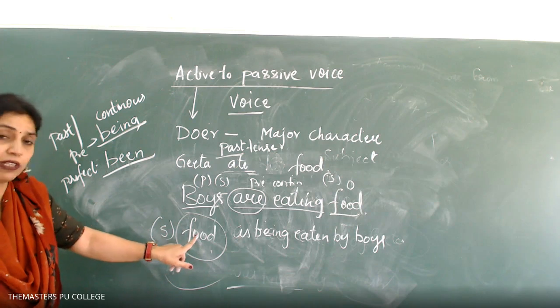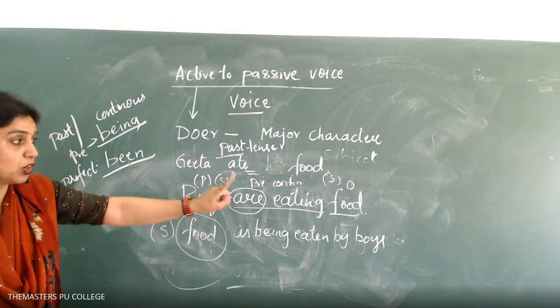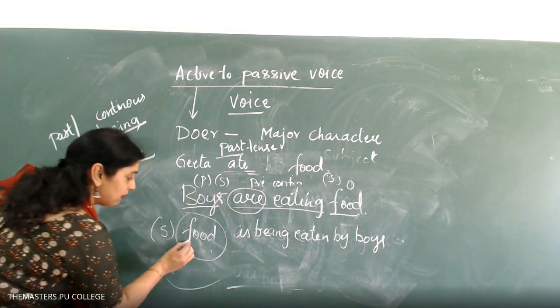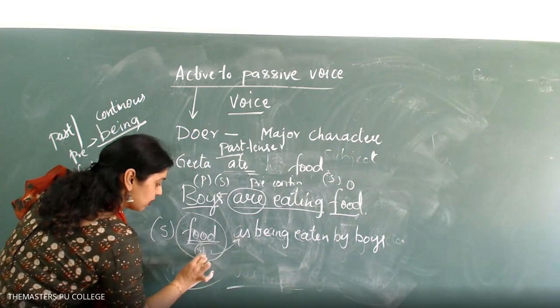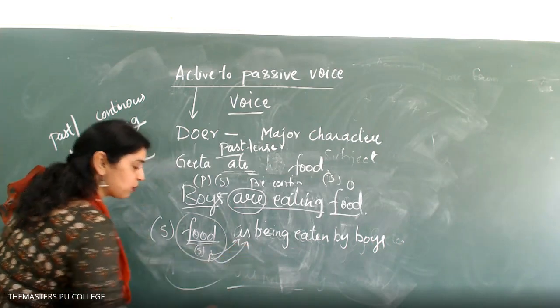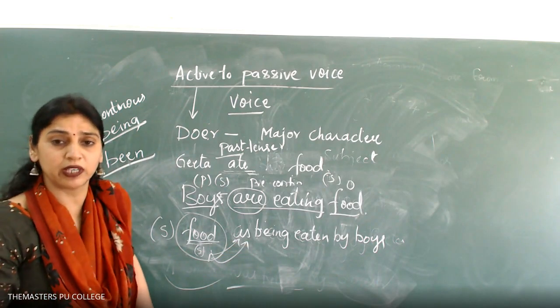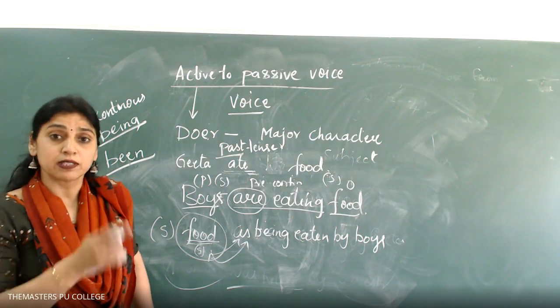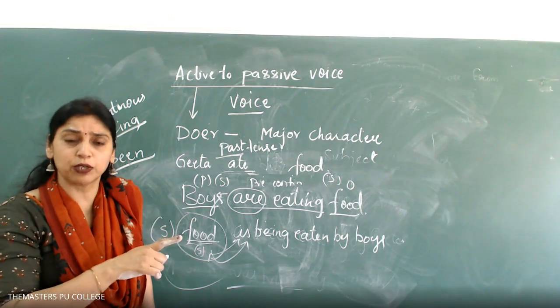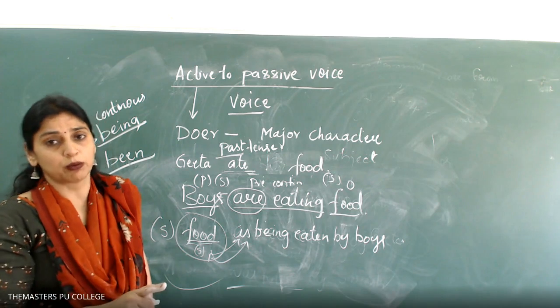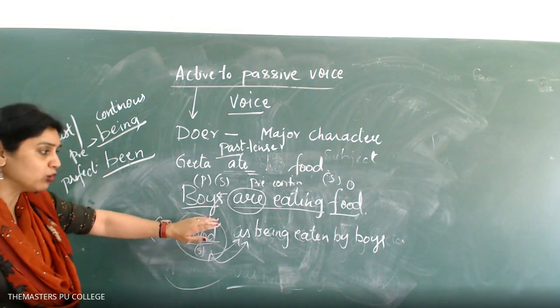So immediately when the object becomes the subject, we have to consider this. If this is singular, this has to be singular. If this is plural, this has to be plural. Subject and verb agreement, what you had done in first PUC. Subject singular, the verb also has to be singular. If the subject is plural, the verb also has to be plural. Very, very simple concept.